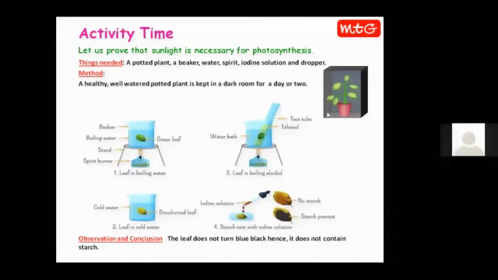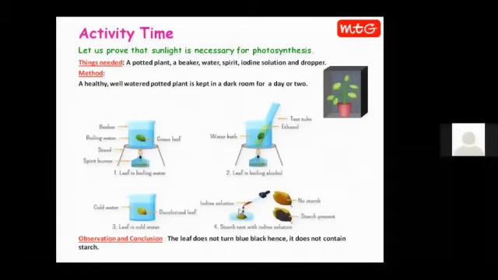Here, see, sunlight was not reaching the plant, so the plant was not able to do photosynthesis. As there was no photosynthesis, no formation of glucose took place. And obviously, there was no storage of starch in the leaves because we have just learned that plants store their glucose in the form of starch.